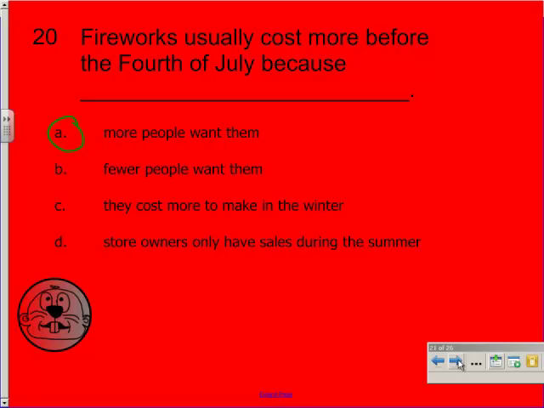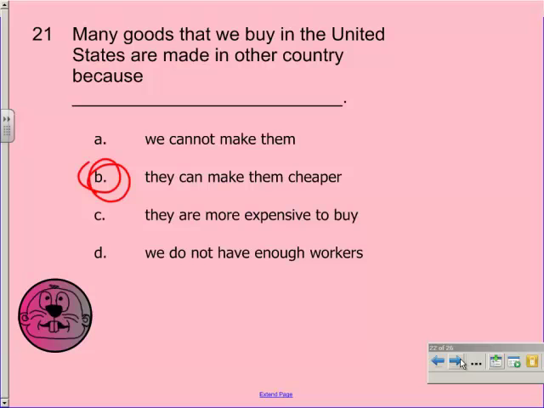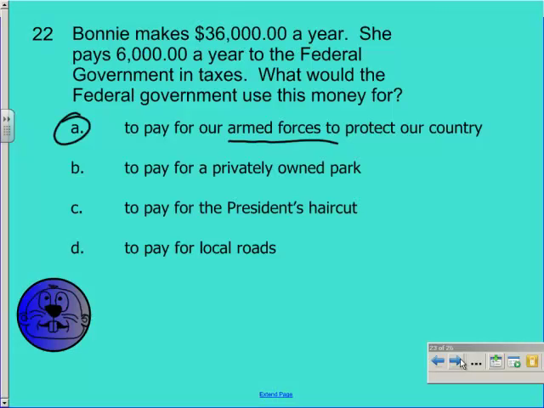Fireworks usually cost more before the 4th of July because more people want them. When more people want something, the price usually goes up. Many goods that we buy in the United States are made in other countries because the other countries can make them cheaper.